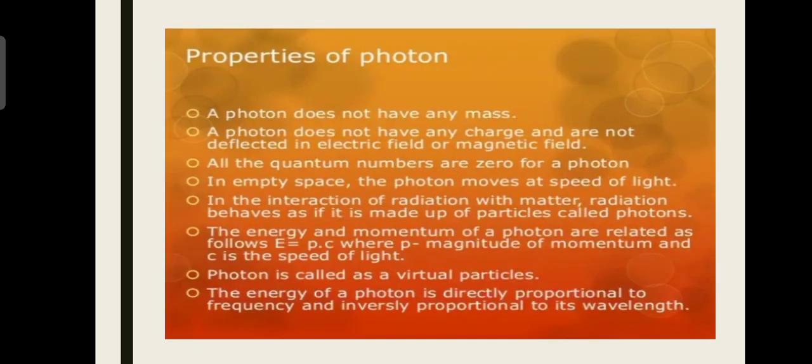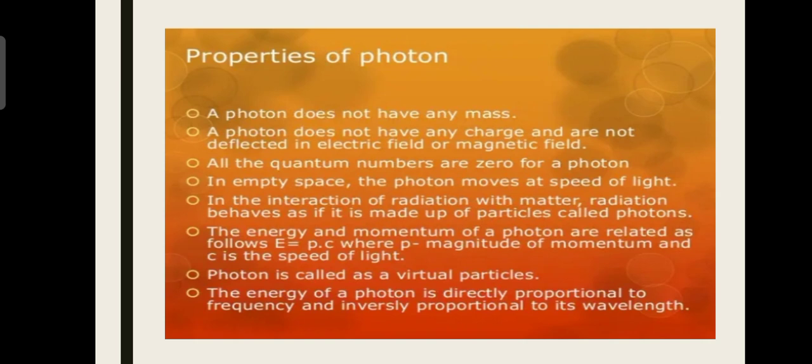Properties of photons. A photon does not have any mass, a photon does not have any charge and is not deflected in electric field or magnetic field. All the quantum numbers are 0 for a photon. In empty space, the photon moves at the speed of light.